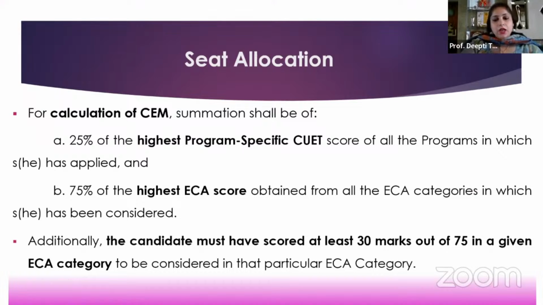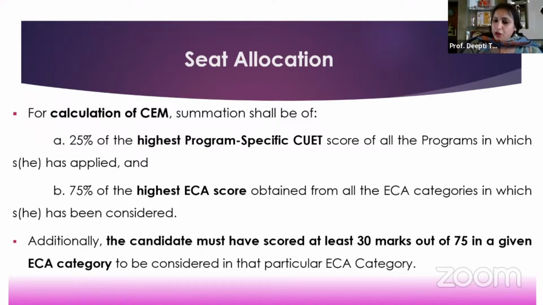Additionally, there is a condition that you need to score at least 30 marks out of 75 in the given ECA category to be considered for allocation through ECA in that category, meaning thereby, except NCC and NSS, if you have not participated in the physical trials, you are in principle out of the ECA allocation, because as you have just heard, 60 marks are for the physical trial and 15 marks are for the certificate evaluation.